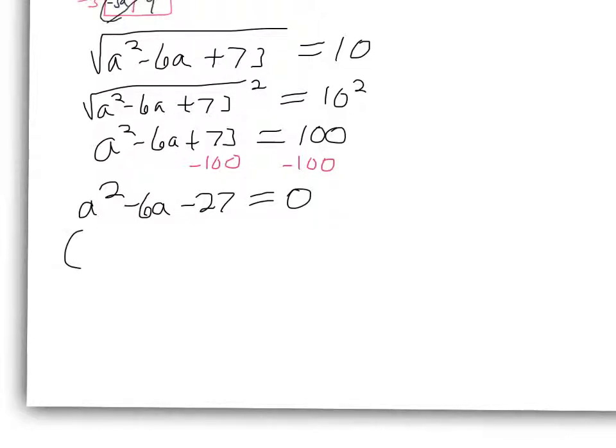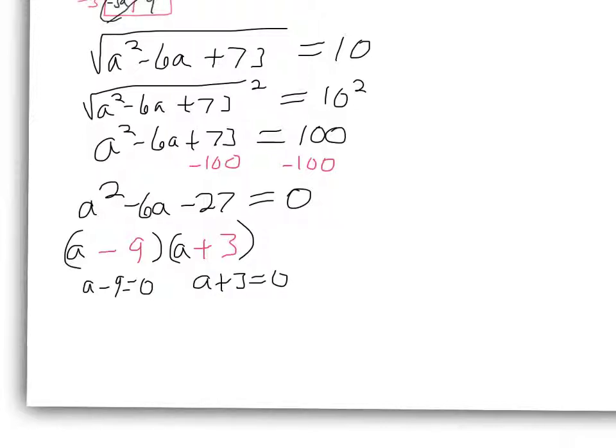And so the way that we're going to solve this is by factoring. We know it's going to be a, and this is where you can ask yourself, what two numbers multiply to make negative 27, but add to make negative 6? There aren't that many numbers that multiply to make negative 27. The only ones I can think of are 9 and 3. And I know one of them has to be negative, one of them has to be positive. And the right way is minus 9 and plus 3. That way if you add them, you get negative 6. Now you could have them in the opposite order, but the 9 has to be negative, the 3 has to be positive. So then technically what we do is we set each of these equal to 0.